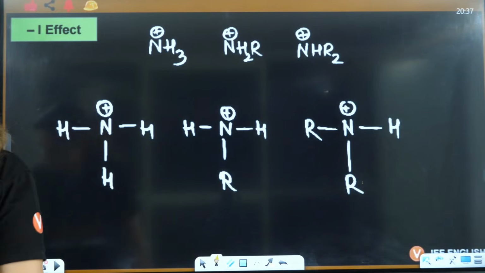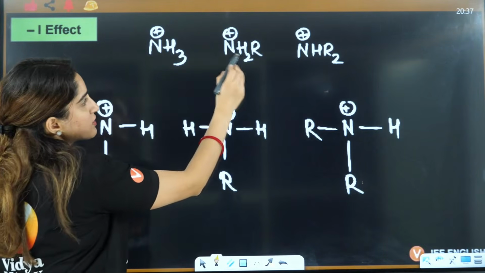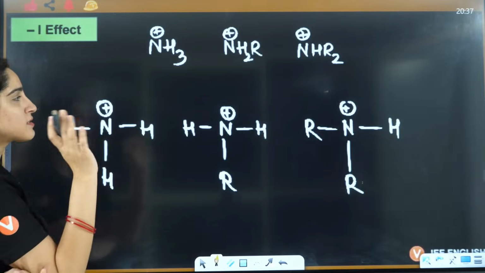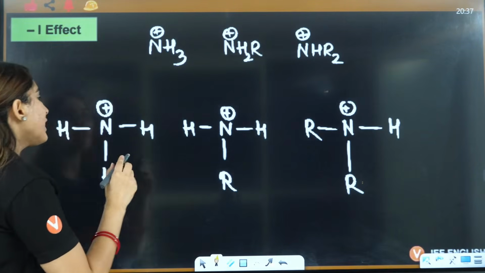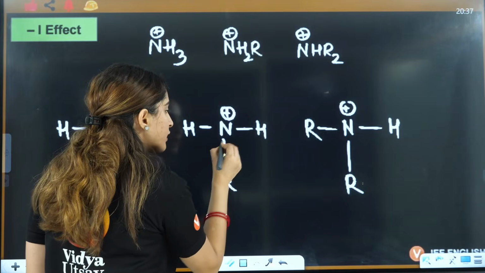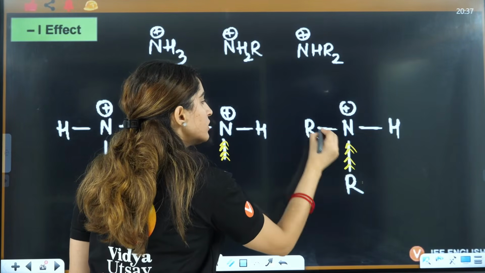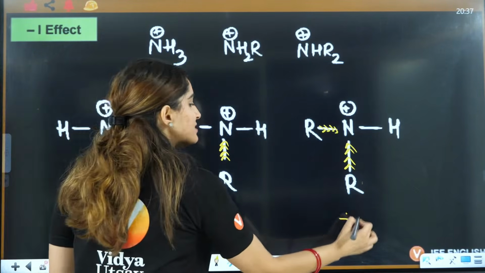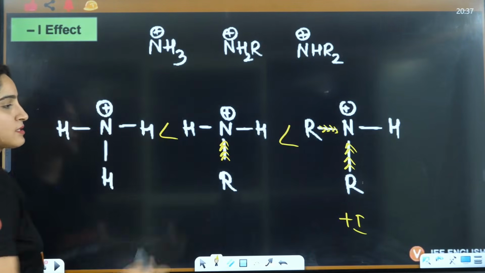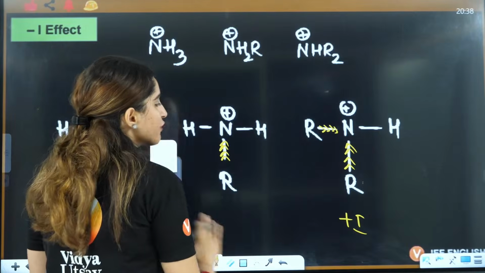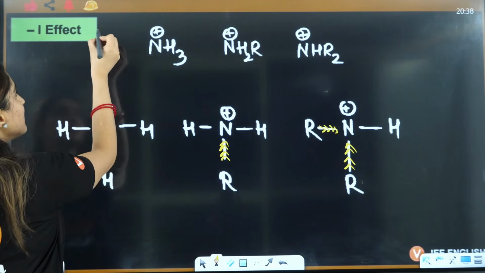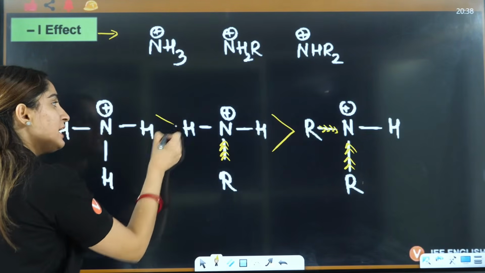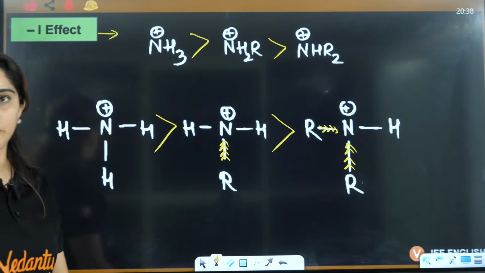So guys, if you see this here, this is NH3, this is NH2R, this is NHR2, right? We are discussing the minus I effect. We know that R is donating electron, this is donating the electron, this is donating the electron, right? According to plus I effect, this will have maximum, then this, then this. And minus I effect will be opposite of plus I. So if this has greatest plus I, this will have least minus I. So this should be the correct thing, right?